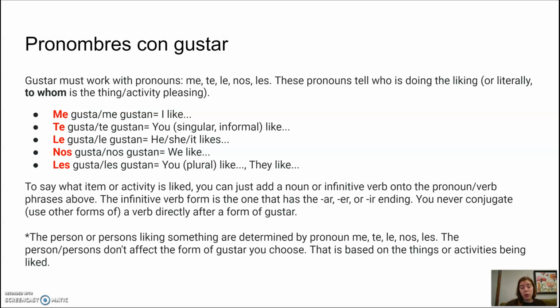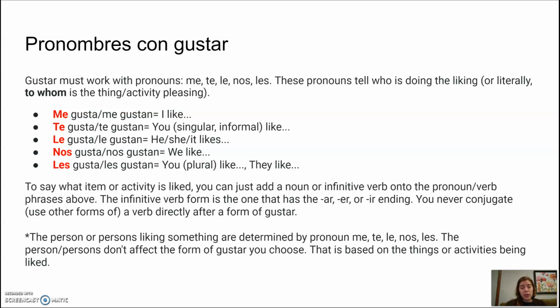To say what item or activity is liked, you can just add a noun or an infinitive verb onto the pronoun and verb phrase above. That infinitive form, remember, is the form that has that AR, ER, or IR ending on it still. Comer, hablar, escribir. Those are infinitive forms. You are not going to conjugate or use other forms of a verb directly after a form of gustar. The second verb in a phrase almost always stays in its infinitive.